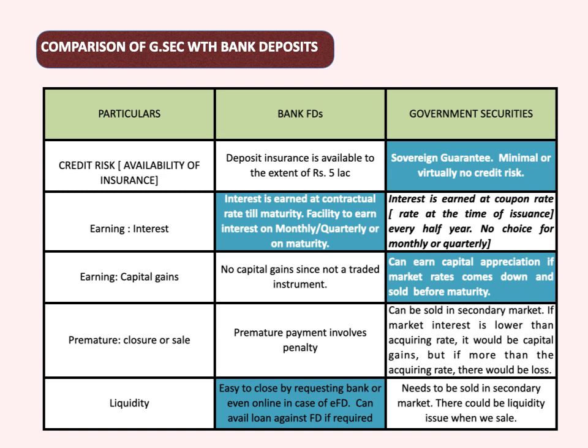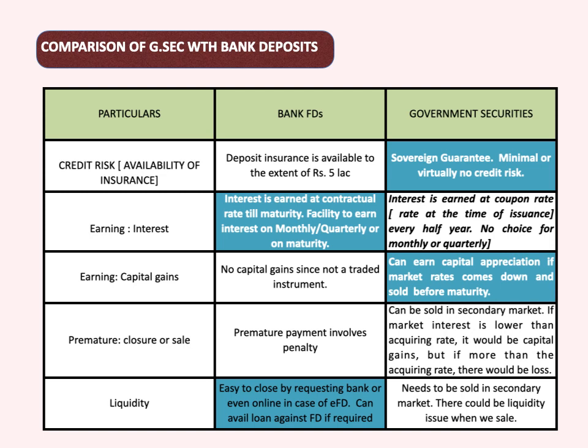In case of deposits, they are not a traded instrument. Suppose I keep a deposit of say 1 lakh with Bank of Maharashtra, I cannot sell that deposit to another person, even if I have a requirement for liquidity. And suppose I keep a deposit at 7%, and tomorrow the rate of interest goes down to 6%, still I cannot make any profit out of that, because that is not a traded instrument. Whereas in case of government securities, I can easily sell those instruments in the NDS home market, and if the market rate is lower than my investment rate, I will get the appreciation.